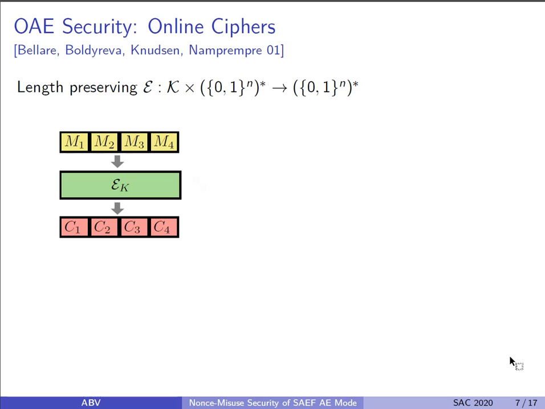OAE security by Fleischmann et al. is derived from online ciphers. Online ciphers were introduced by Bellare et al. in 2001. An online cipher is a length preserving function which takes a sequence of n-bit plaintext blocks as input and returns another sequence of n-bit ciphertext blocks with equal number of blocks.